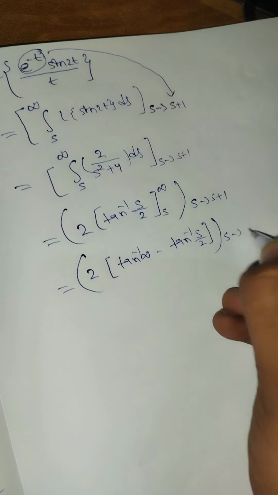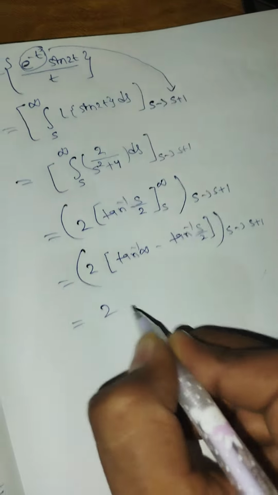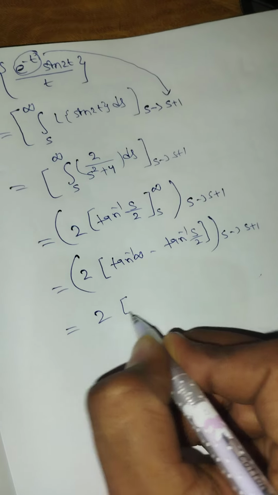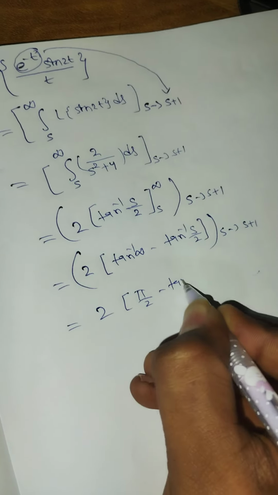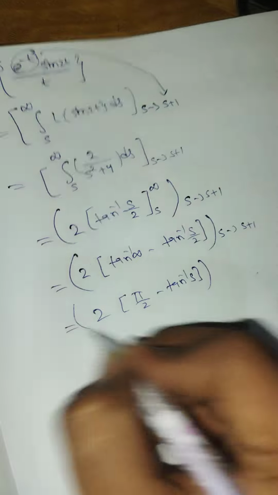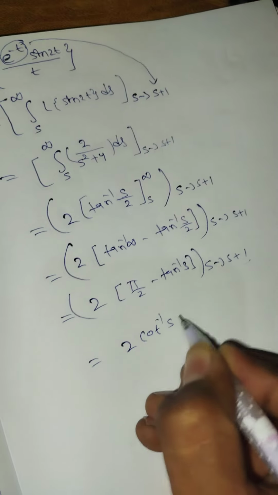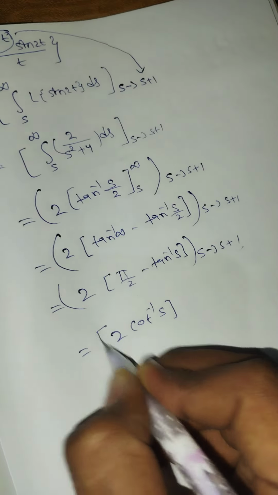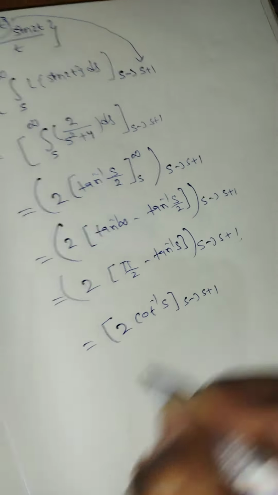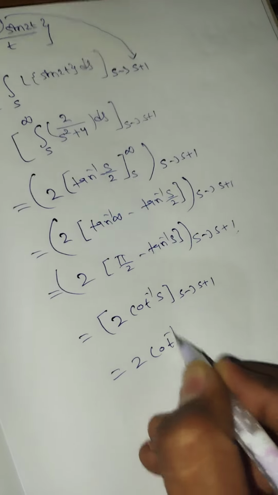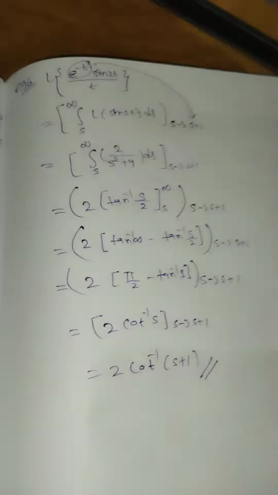Replacement we will do at the end. So same procedure, tan inverse infinity is pi by 2 minus tan inverse s by 2, so 2 times pi by 2 minus tan inverse becomes cot inverse s by 2. So it is 2 times cot inverse of (s plus 1) by 2. So it is shifting with division by t.